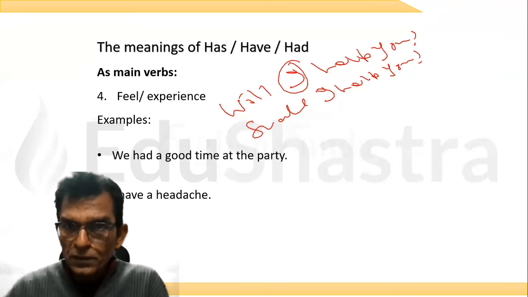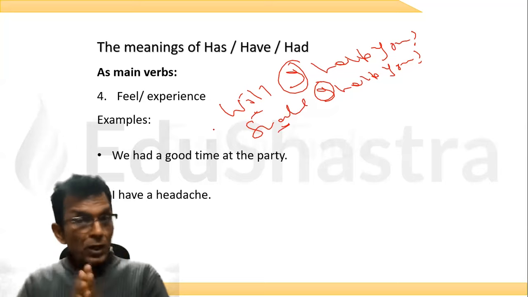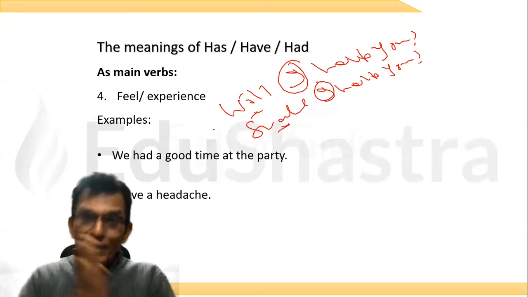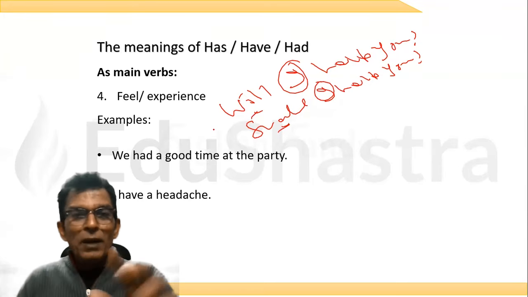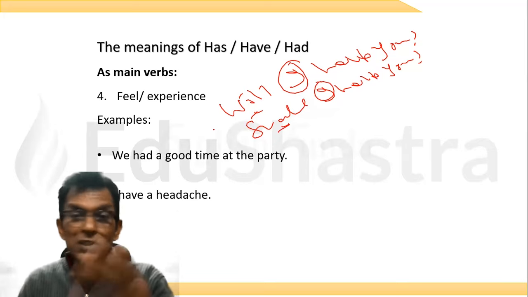You see, I'm using the first person, but the meaning has changed. That is why I'm being very particular about telling you that shall and will, when used in the affirmative sentence, will have the same meaning. But if it is used in a negative sentence, if it is used in an interrogative sentence, the meaning will change.